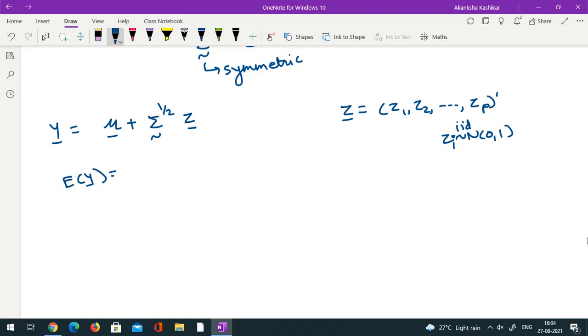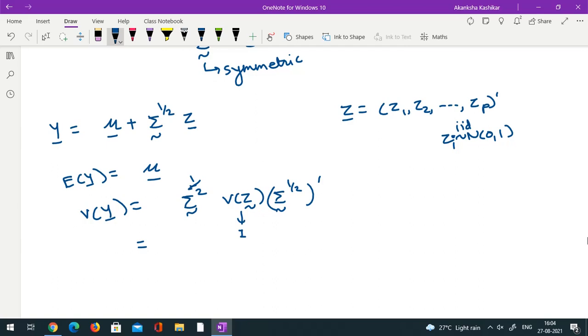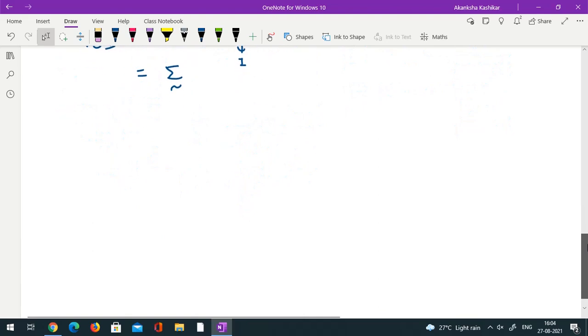So expectation of y would be mu, because expectation of z is 0, and variance of y would be sigma raised to half, variance of z, into sigma raised to half prime. But because sigma is symmetric and because variance of z is an identity matrix, this would be sigma. So I can force my y to have the desired mean and variance. Of course, we have not yet talked about the distribution of y. What we know is the distribution of z. So let us try to find the distribution of y.